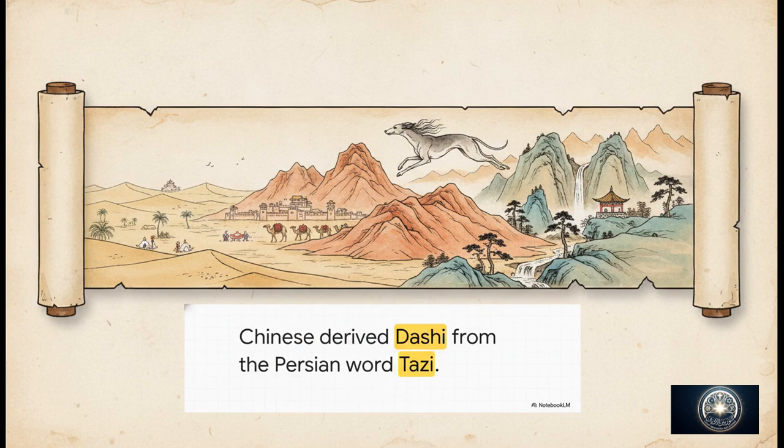What's really fascinating here, though, is the linguistic footprint left behind. When Arabs were first recorded in Chinese historical annals, they were referred to as dashi. But here's the kicker. This wasn't an Arabic word at all. It was actually a Chinese derivation of the Persian word tazi. Now, tazi historically meant hound or greyhound, which was honestly a somewhat disparaging term Persians originally used for Arabs. But it really goes to show just how incredibly complex these cultural networks were, right? Information was filtering into China through these Persian intermediaries.